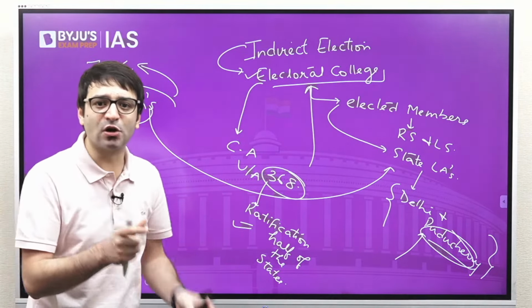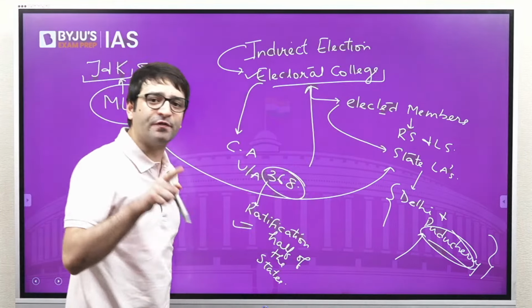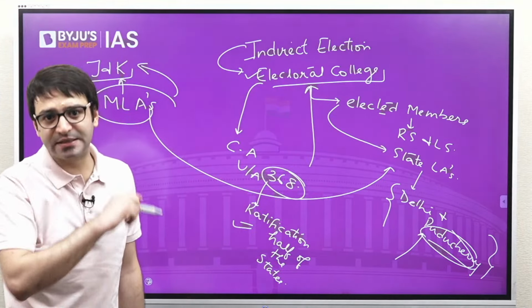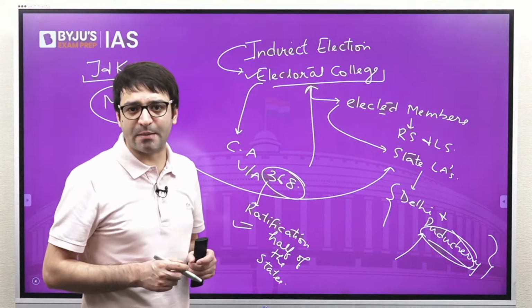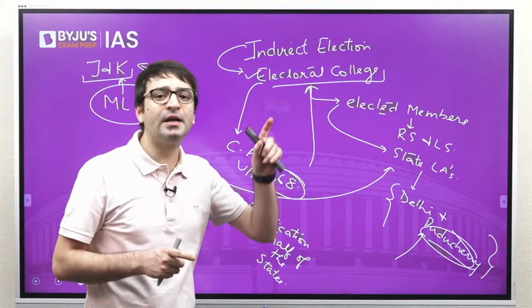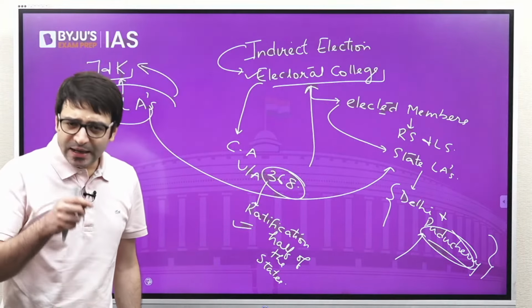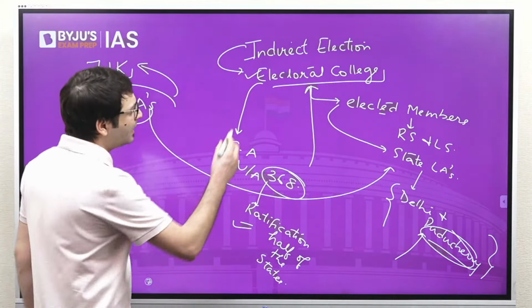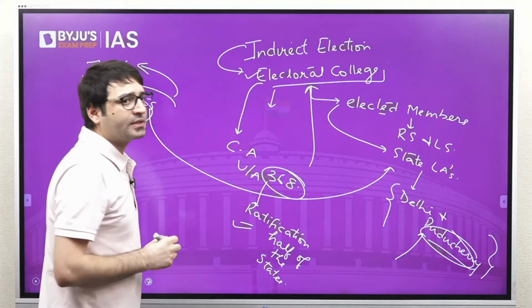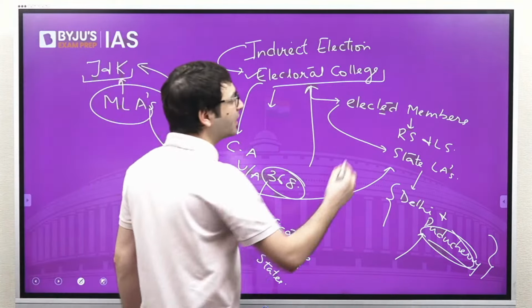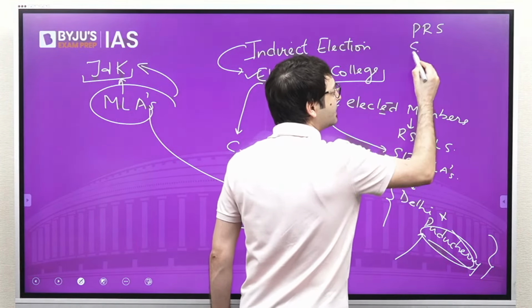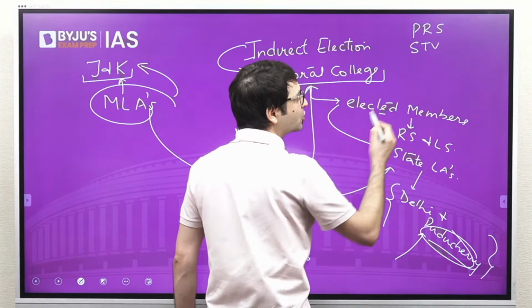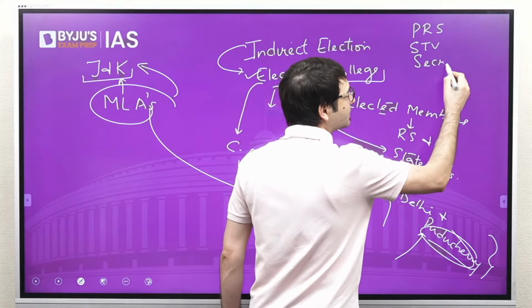Electoral College consists of elected members of Rajya Sabha and Lok Sabha, not the nominated members. Elected members of State Legislative Assembly, including Delhi and Puducherry. And at the same time, President is elected through a system called proportional representation system by means of single transferable vote through secret ballot.